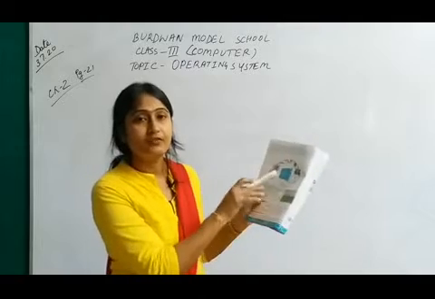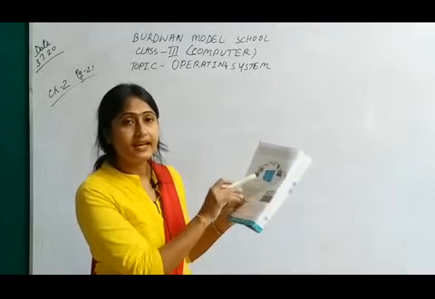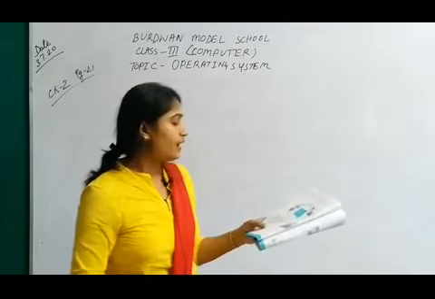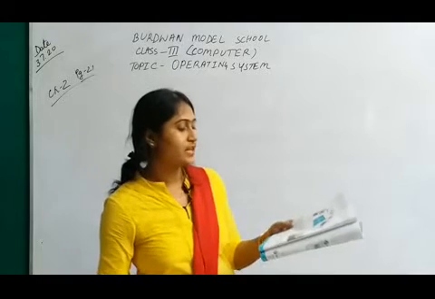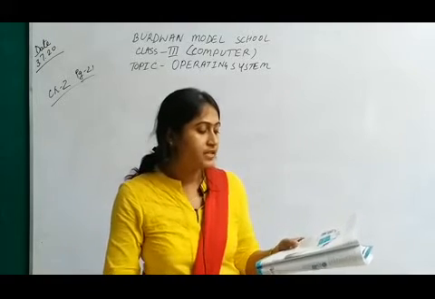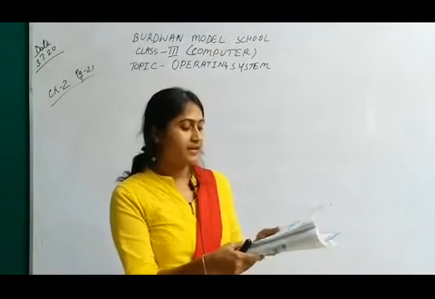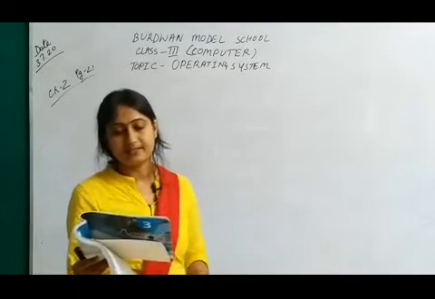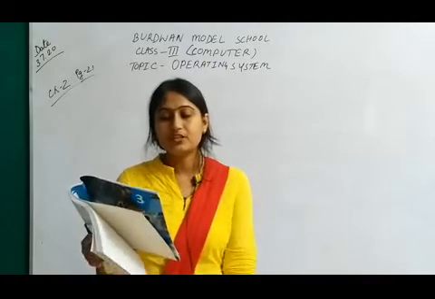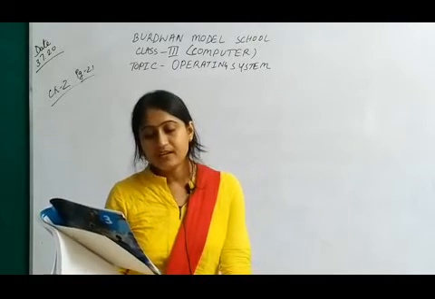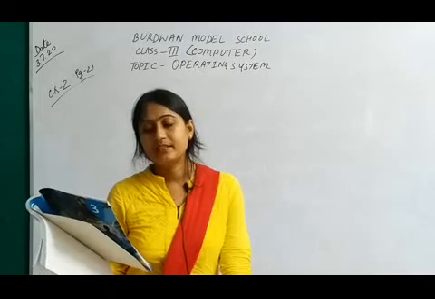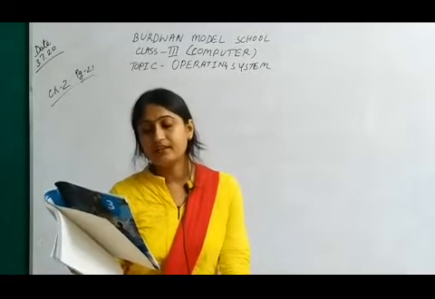This is the latest version. After Windows 7, Windows 8 and Windows 10 have been launched. These operating systems are specially designed for tabs and touch screen devices.